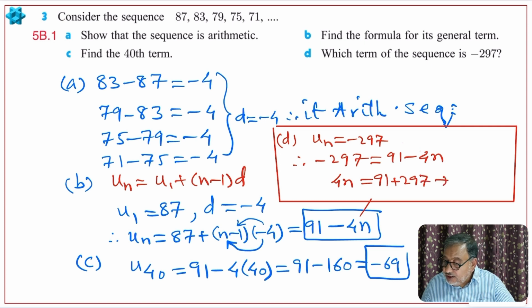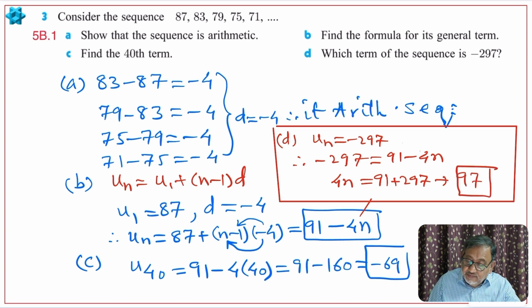Let me add these: 91 plus 297 is 388, divided by 4 gives you 97. So the term is the 97th term. So n is equal to 97.